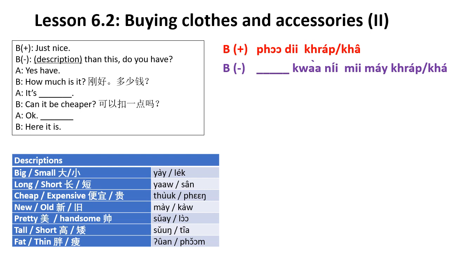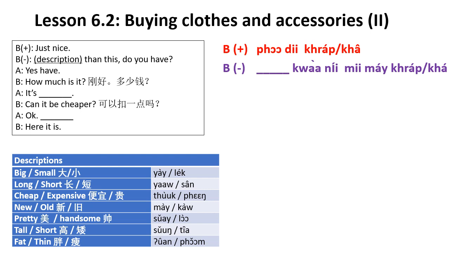ใหญ่กว่านี้มีไหมคะ. ใหญ่ is big, right? ใหญ่ and small is เล็ก okay ใหญ่กว่า is bigger, right? กว่า is the comparative, right? So you can use the description and then add a comparative. So it's bigger than this. Do you have? Okay ใหญ่กว่านี้มีไหมคะ. Okay นี้ here is this one, so bigger than this, do you have?